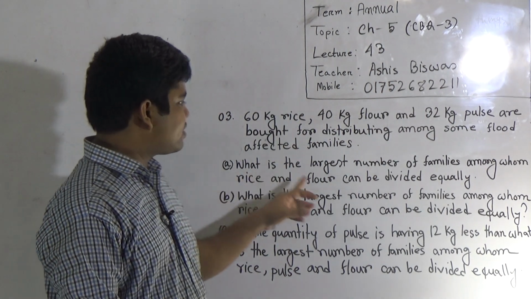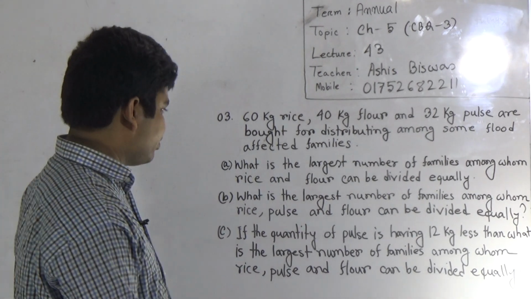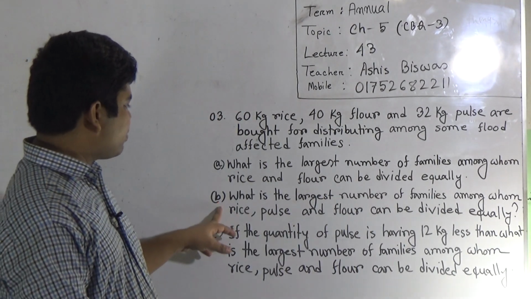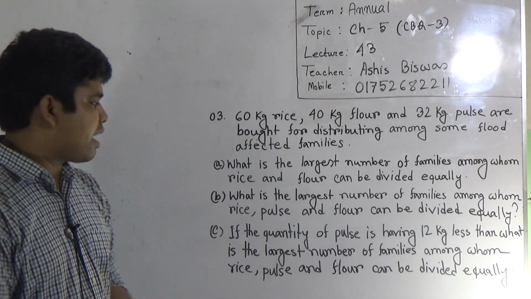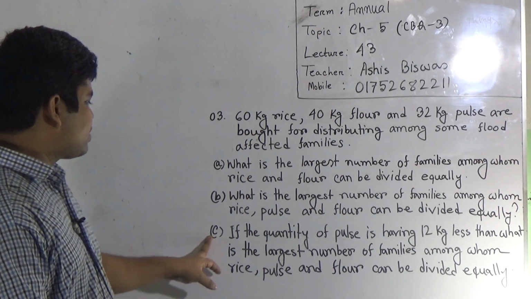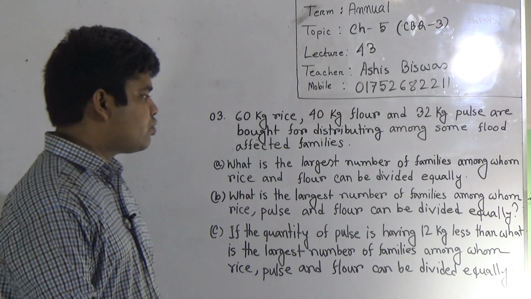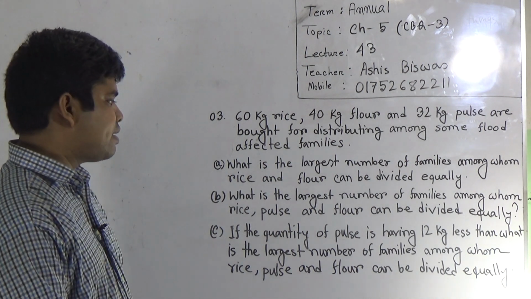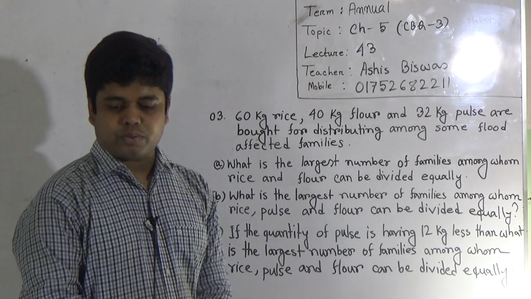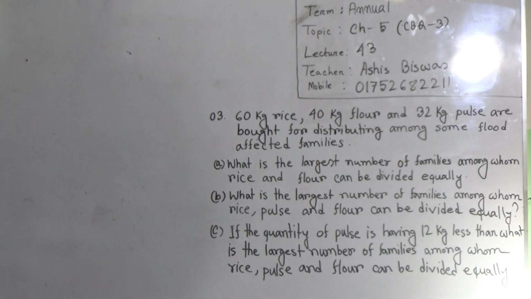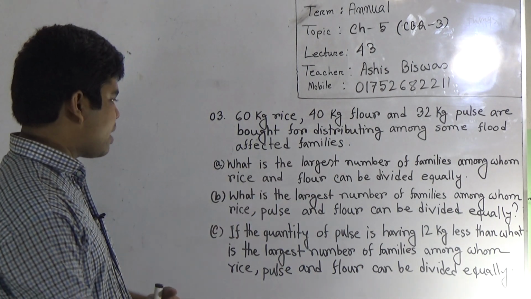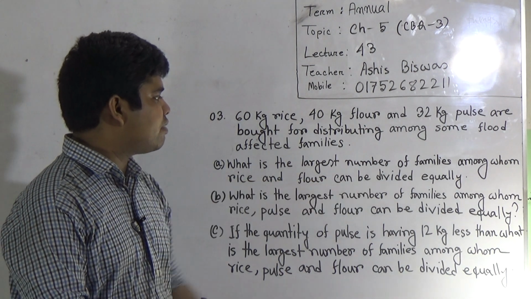Question A: what is the largest number of families among whom rice and flour can be divided equally? Question B: what is the largest number of families among whom rice, pulse and flour can be divided equally? Question C: if the quantity of pulse is 12 kg less, then what is the largest number of families among whom rice, pulse and flour can be divided equally? So we do question A first.